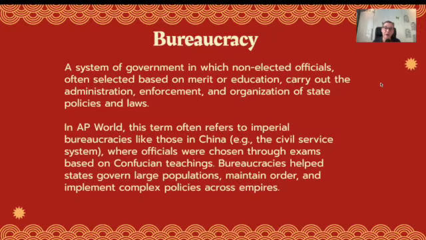The definition is a system of government in which non-elected officials, often selected based on merit or education, carry out the administration, enforcement, and organization of state policies and laws. Now, in AP World, specifically in this particular unit, this term often refers to imperial bureaucracies like those in China. And we talked about the civil service exam when we talked about the essential knowledge you need to know for this unit. This is where officials were chosen through exams based on Confucian teachings. Bureaucracies helped state governments govern large populations, maintain order, and implement complex policies across the empire.